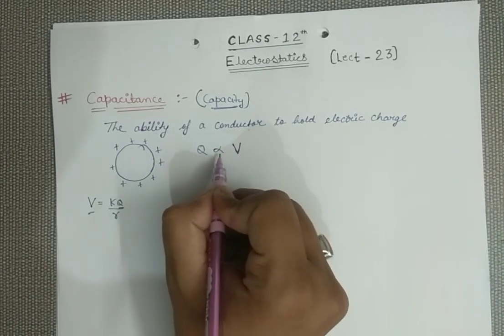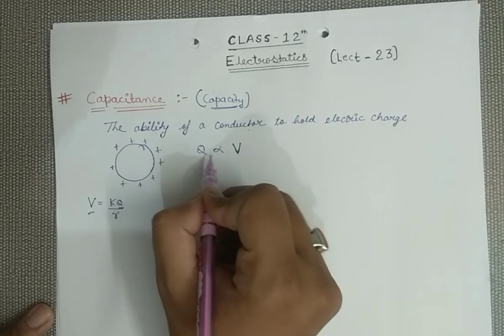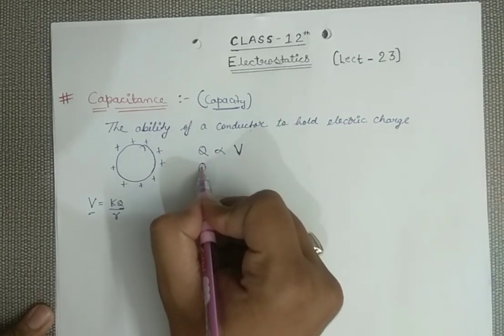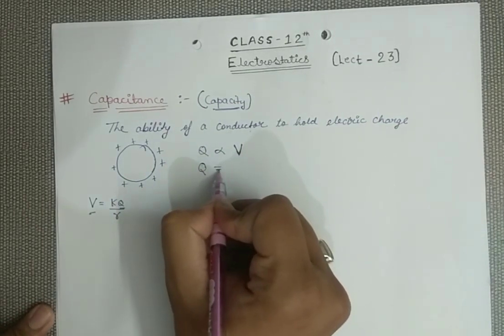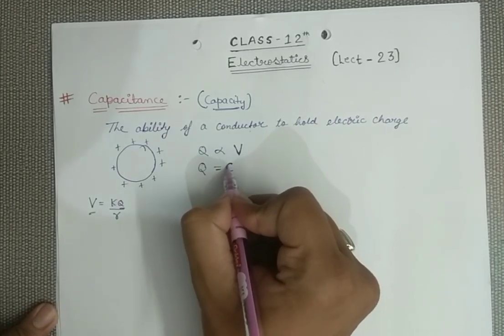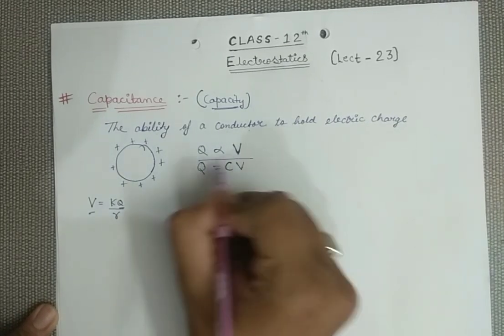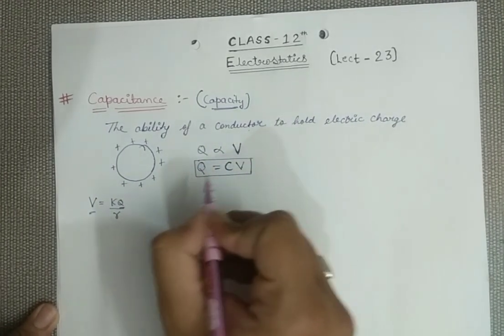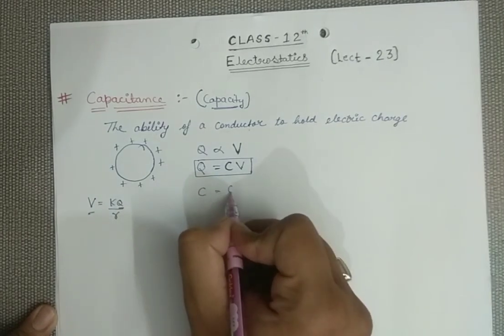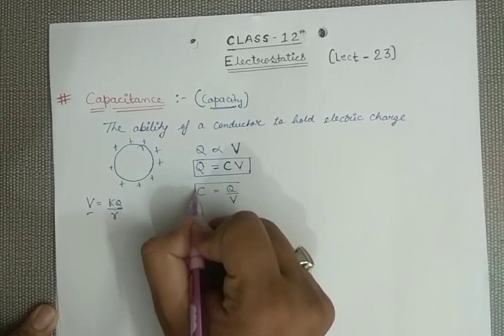That is, Q is proportional to V. If we replace this proportionality sign with an equality, we use a constant C times V. Now here comes your main principal formula, that is C equals Q by V.